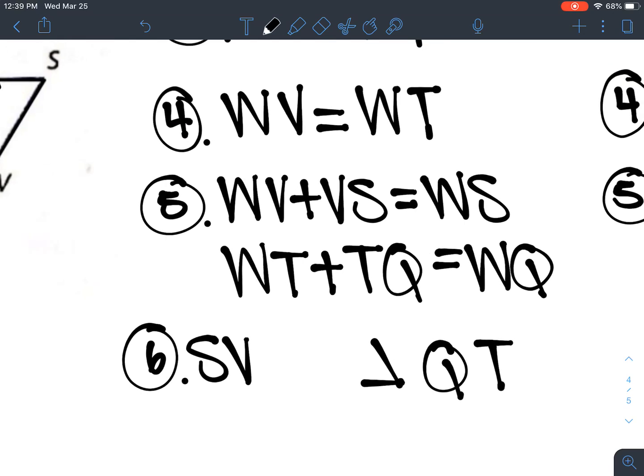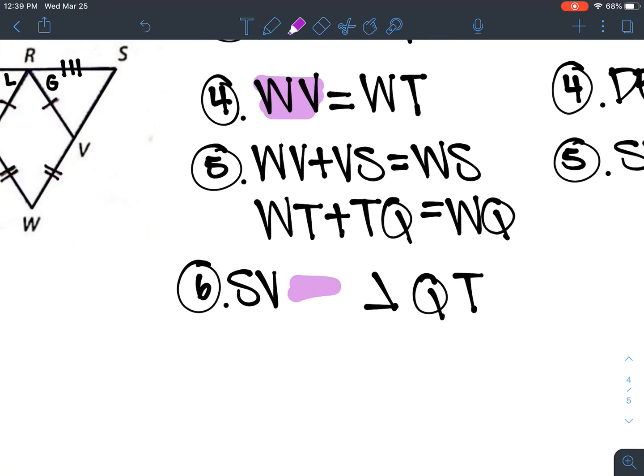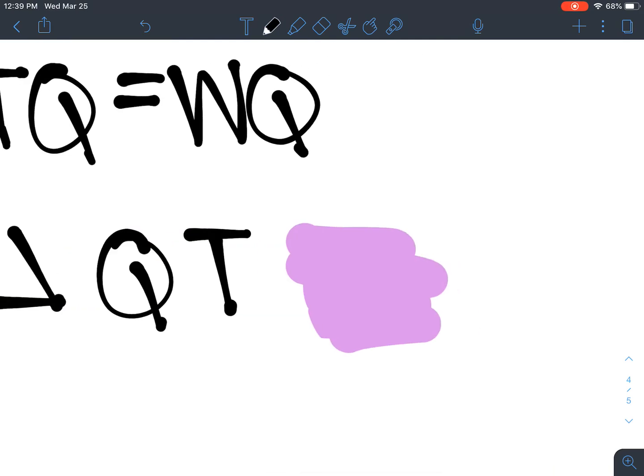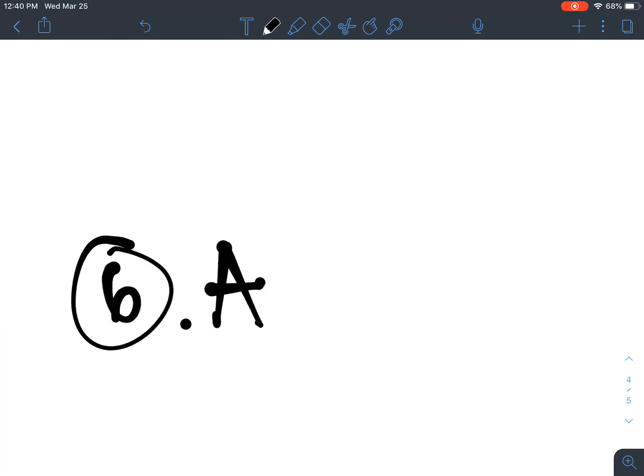But I'm going to take step 4 and add WV to this side right here, and add WT to this side right here. That's allowed because I'm adding the same things to both sides, using the addition property. So I'm going to add WV right here and WT right here. So this step 6 is through addition.